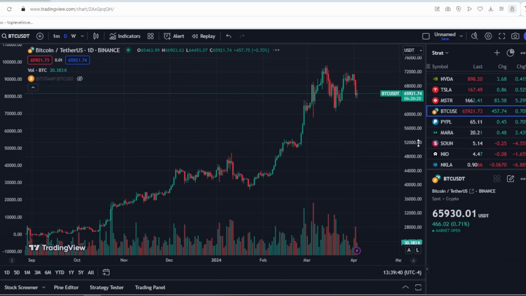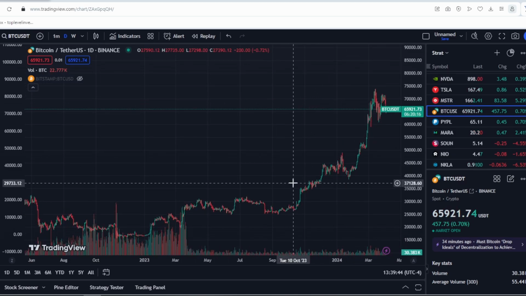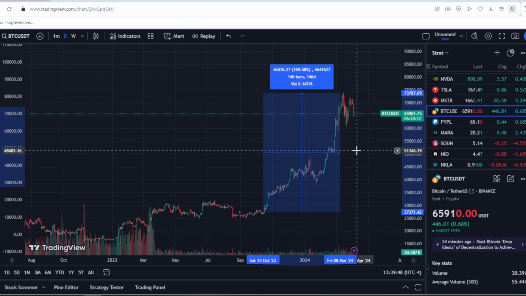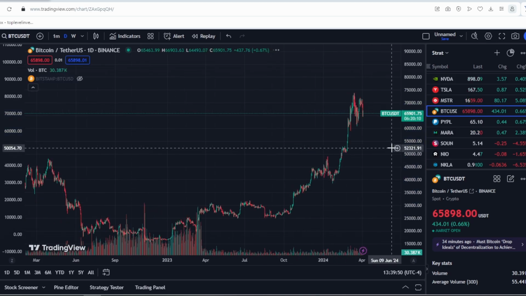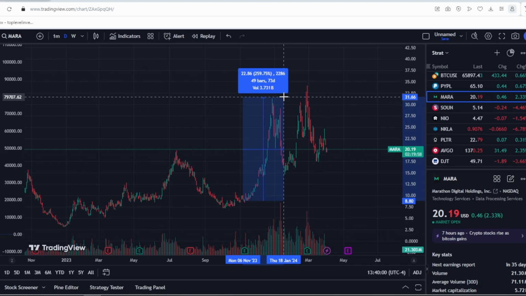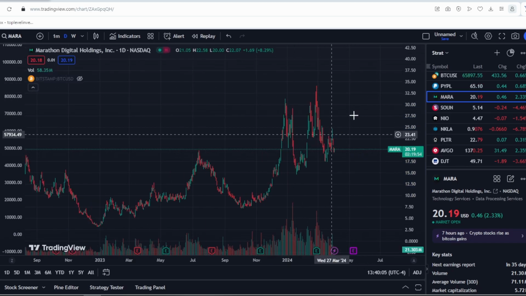As a reminder, Marathon Digital is involved in cryptocurrency mining. First, let's take a look at Bitcoin because it's closely related to our topic. Indeed, over the past 6 months, Bitcoin has surged by 160%, which is a significant increase. However, Marathon stock, which is directly involved in Bitcoin mining, has grown about 300%. Currently, we're experiencing stagnation.